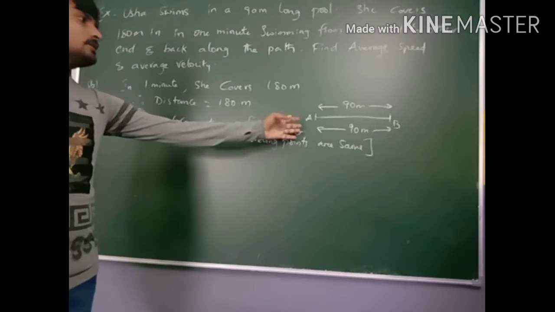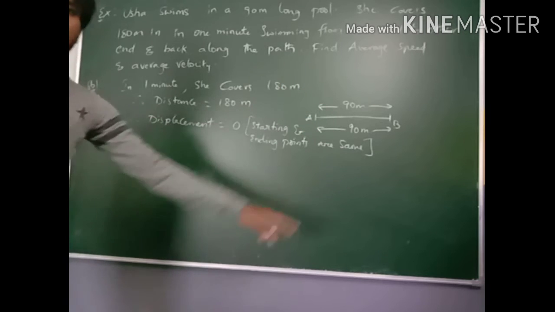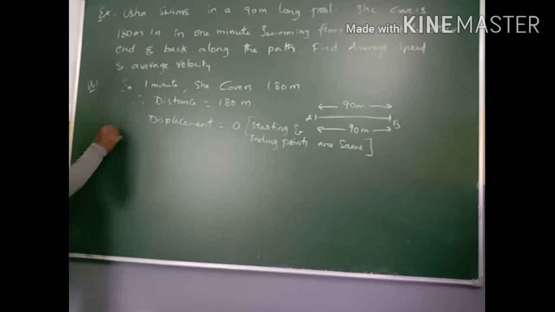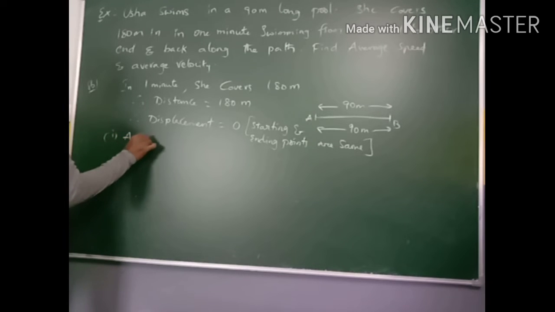That means she started from A, reaches B, and finally comes back to the point A. Then what is the average speed? Here we have to find out the average speed.